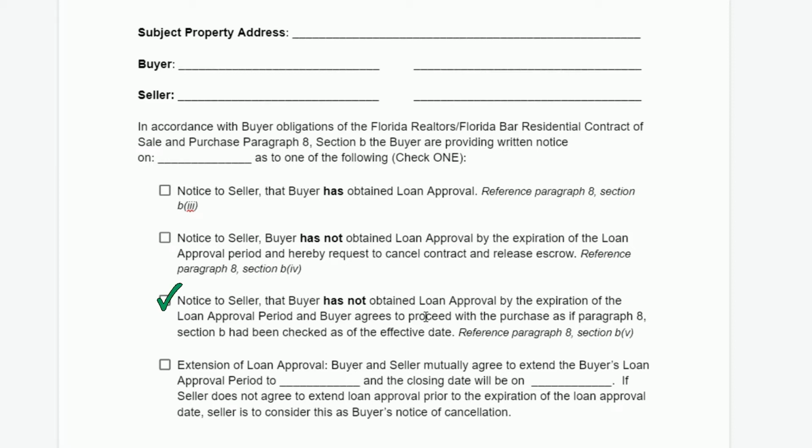I'm going to say that again. The buyer should be expecting to lose their deposit, because what it says here in this section, paragraph 8, section B5, is that if they choose this option, they're proceeding as if it was a cash contract from the beginning.